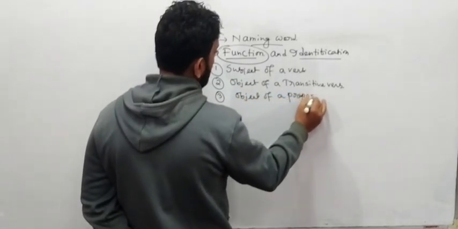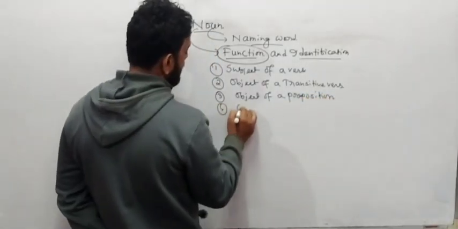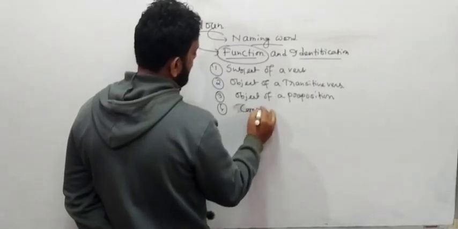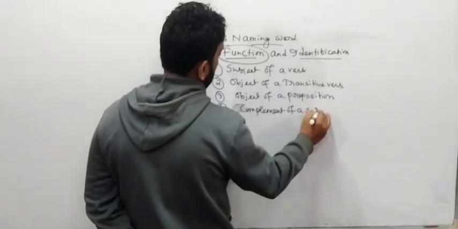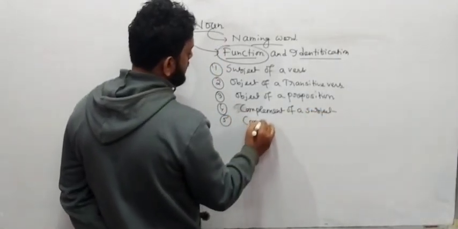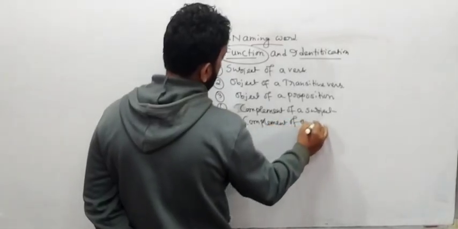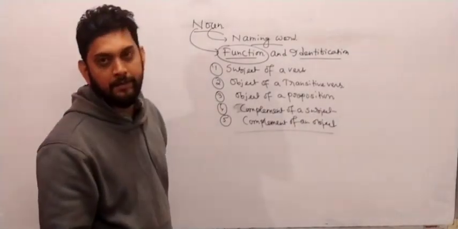Number 4 you can write complement of a subject. Fifth one you can write complement of an object. So how many functions, my friend, have I written?